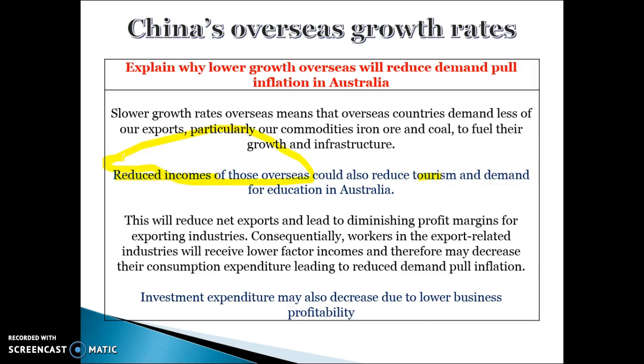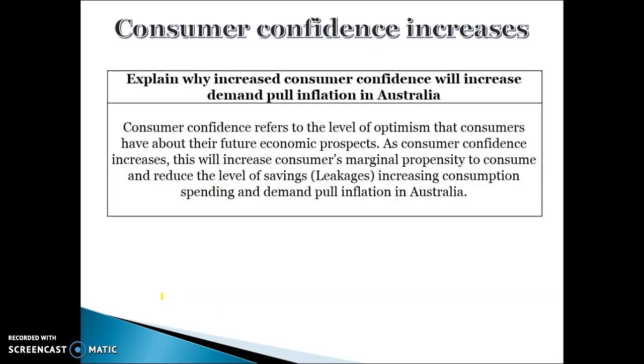All of these things lead to less net exports and lower profits for firms, which can flow on to decreased incomes for Australian workers and therefore decreased spending and decreased demand pull inflation. Investment spending might also fall because firms are making less profit and therefore they don't spend as much. So lower overseas growth will reduce net exports, will flow on to reduced incomes and therefore reduce consumption and investment spending as well.